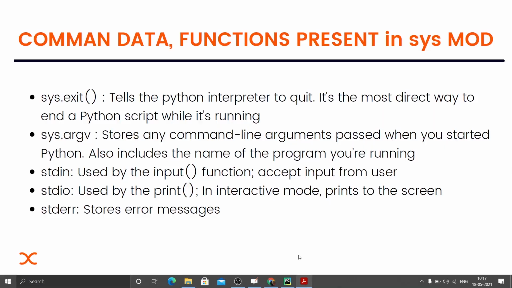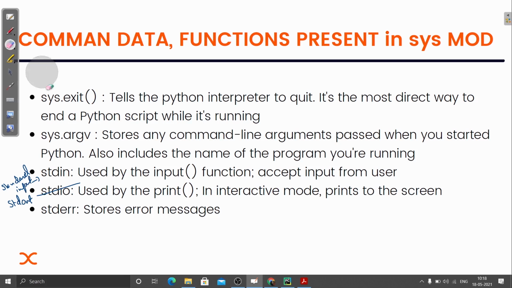on the screen. In this slide there is one mistake here. It should be stdout, that means standard output. This is stdin, standard input. It is the shortcut of standard input. Stdout is used to print something, and stderr is for the error messages. So go and explore more so that it will be more clear to you all.